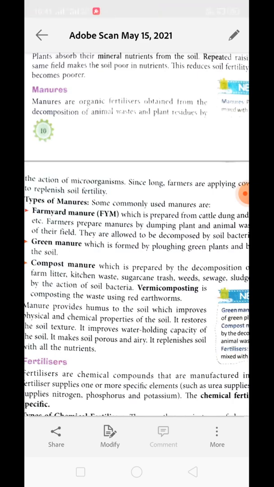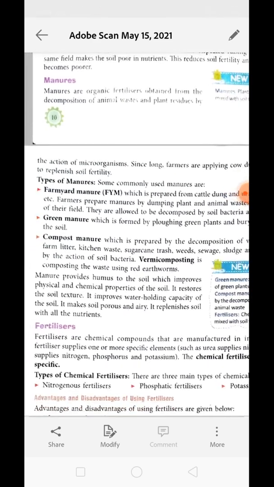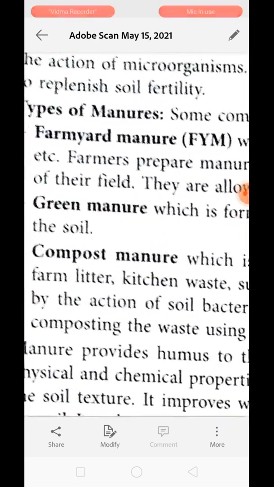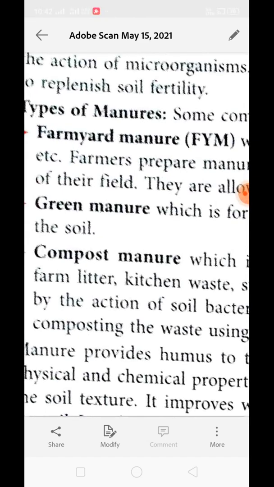This decomposition is done with the help of microorganisms like bacteria and fungus. Since long, farmers have been applying cow dung as manure to replenish soil fertility. Manure can be of many types. The first one is farmyard manure. As the name suggests, farms where the cattle are growing. All the waste coming from the farm, when decomposed by these microbes and converted into manure, is termed farmyard manure. For example, farmyard manure is prepared from cattle dung, urine, straw, leaf.